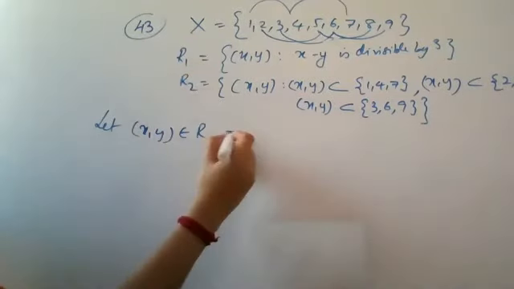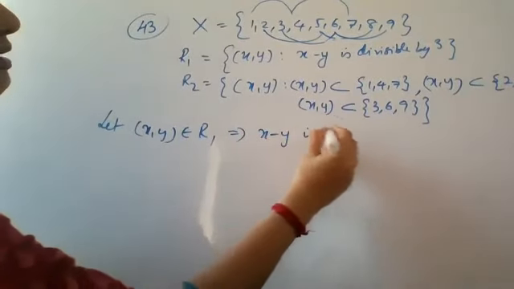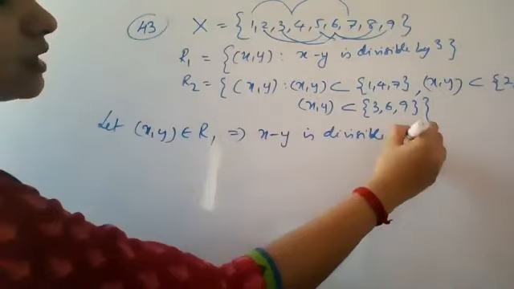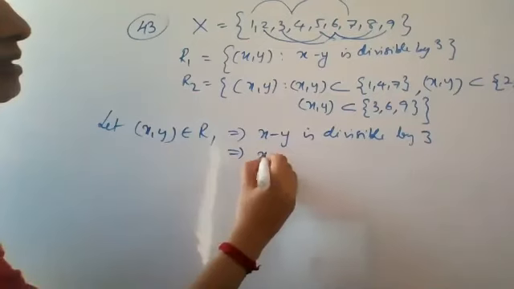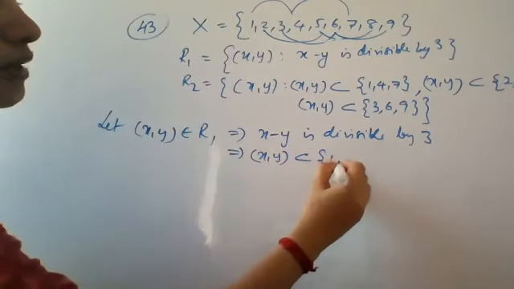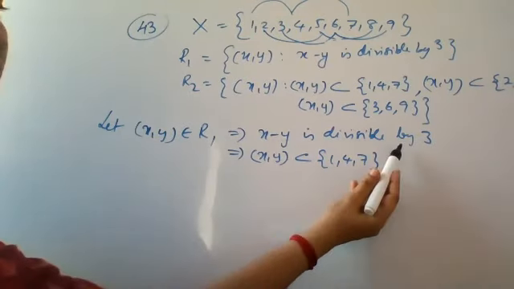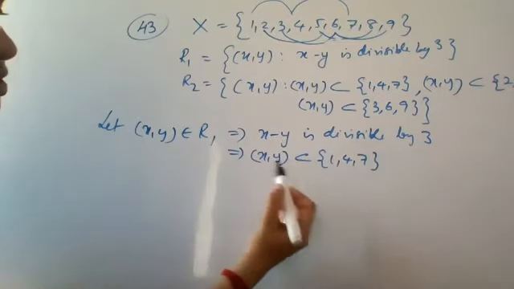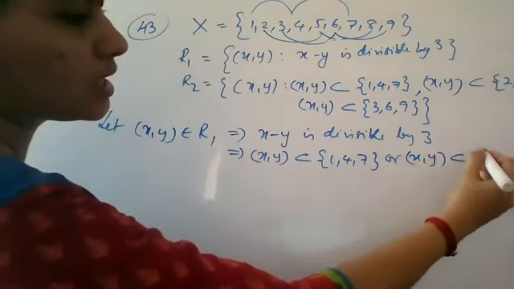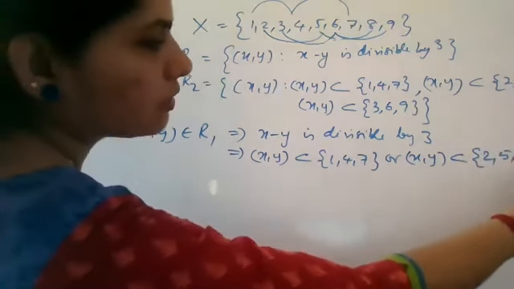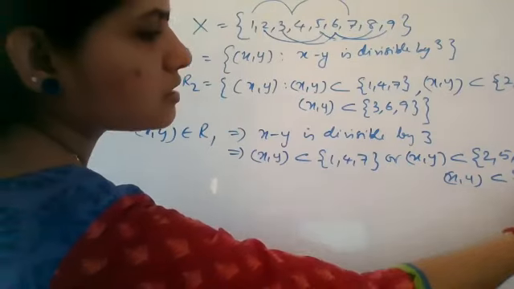So when I say (x, y) belongs to R1, the condition for R1 is that x minus y is divisible by 3, as given in your R1 condition. The meaning of this is the same as saying (x, y) is a subset of 1, 4, 7, because any two elements will give a subtraction divisible by 3. So (x, y) is a subset of 1, 4, 7 or of 2, 5, 8 or of 3, 6, 9.